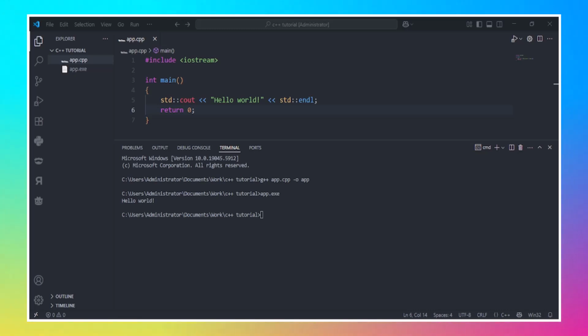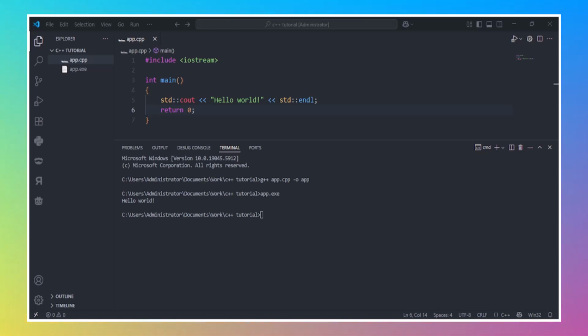std::cout, then hello world. This is the command to print text. std::cout stands for standard character output. return 0. This line tells the computer that the program has run successfully. See, it is not scary once you understand what each part does.